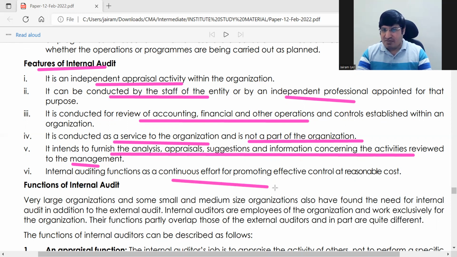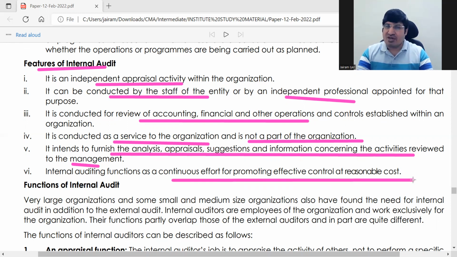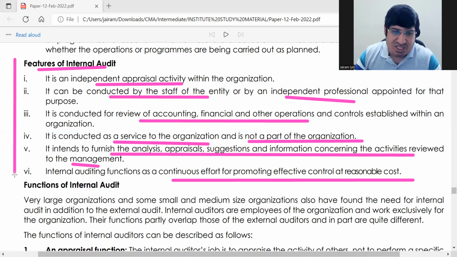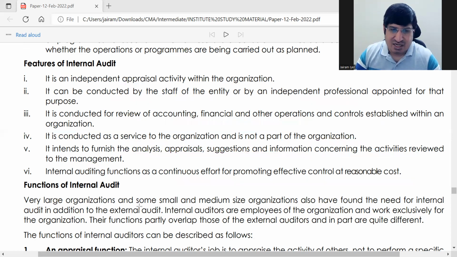Okay, it's a continuous effort for promoting effective control at reasonable cost. ठीक है, ये जैसे मैंने बोला, we have already seen all these things before. ठीक है, इसमें कुछ नया नहीं है, just repacked as features of internal audit. ठीक है, next is functions of internal audit. ठीक है, so normally bigger organizations and sometimes some medium sized organizations, they find internal audit very useful in addition to external audit.